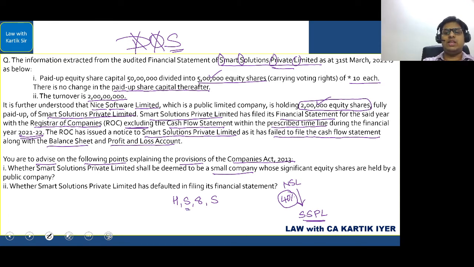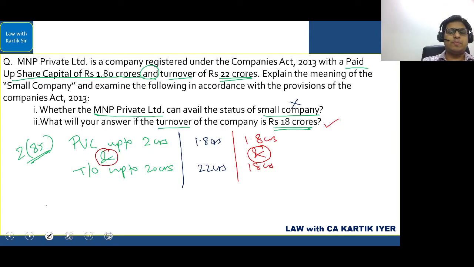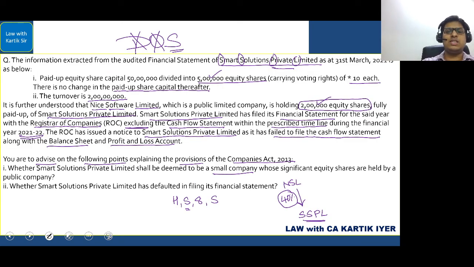And then further, when we think about SSPL, two conditions have to be satisfied that we saw just earlier. That is, the paid up capital should be up to 2 crores and turnover should be up to 20 crores. In this case, you can see the paid up capital is 50 lakhs and turnover is 2 crores. So it is well within the limit. Paid up capital is 50 lakhs, it can be up to 2 crores. Turnover is 2 crores, it can be up to 20 crores. So in this case, we can say that yes, SSPL is a small company. There is no problem in this.